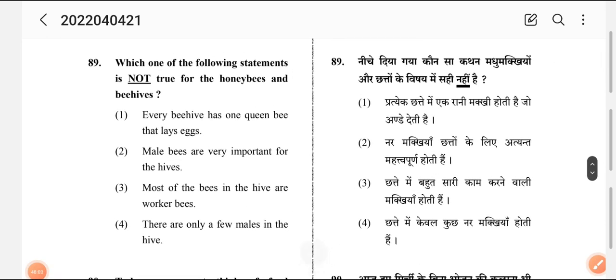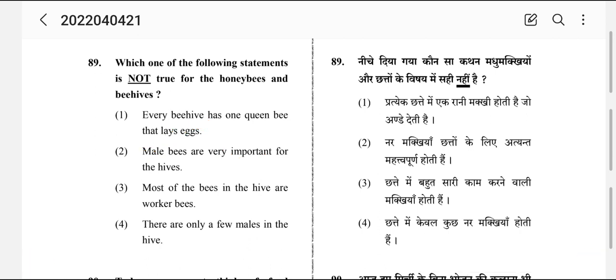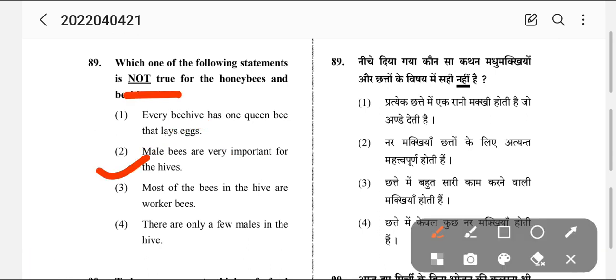Question number 29. Which one of the following statements is not true for honeybee and beehive? Number 1, every beehive has one queen bee and she lays eggs. Number 2, male bees are very important for the beehive. Number 3, most of the bees in a beehive are worker bees. Number 4, there are only a few male bees. So friends, if you know about honeybees, the statement that male bees play a very important role is wrong. Females play a very important role. So the answer, which is not correct, is number 2.